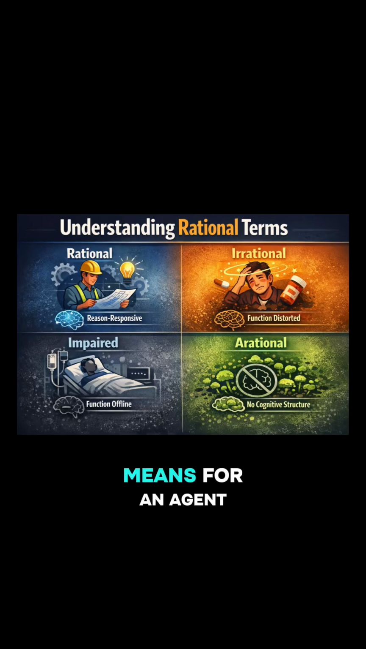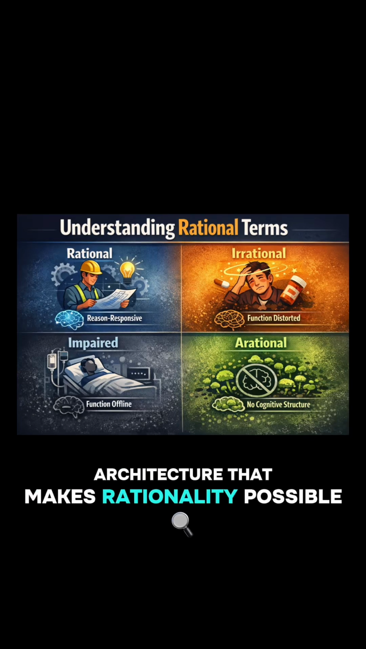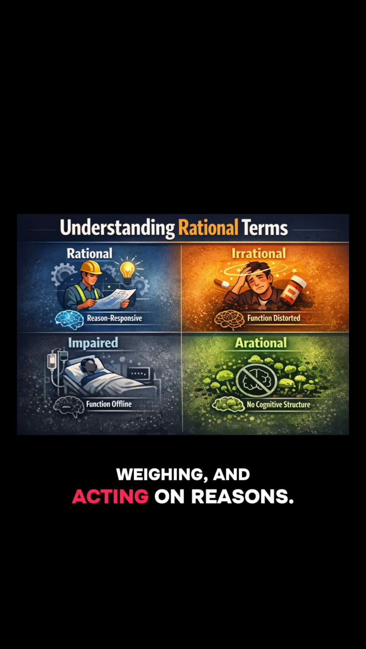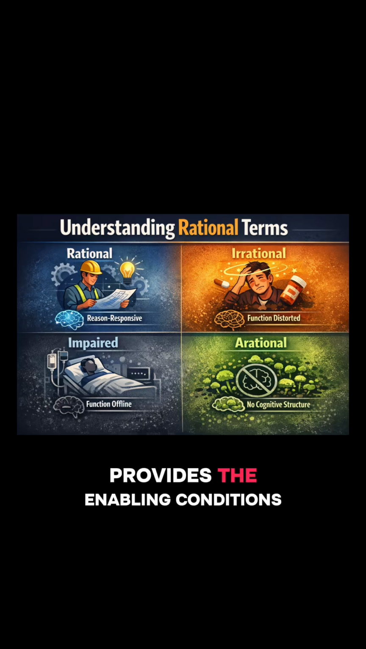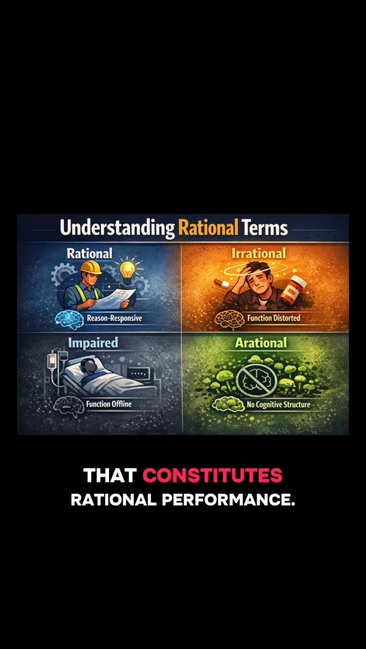To understand what it means for an agent to behave rationally or irrationally, we must distinguish the architecture that makes rationality possible from the function that realizes it. Rational behavior is not simply having beliefs, making choices, or responding to stimuli. It is the successful deployment of a cognitive structure capable of tracking, weighing, and acting on reasons. This structure, representational, inferential, and reflective, provides the enabling conditions for rationality, but it is the function of responsiveness to reasons that constitutes rational performance.